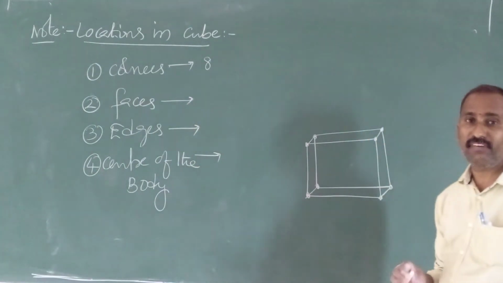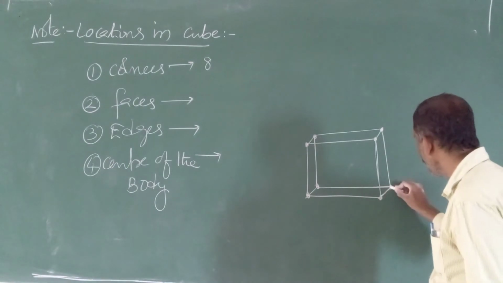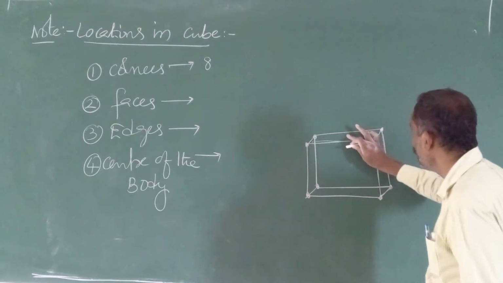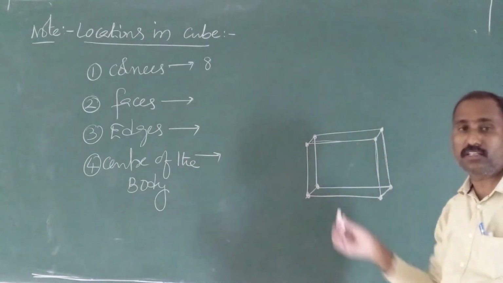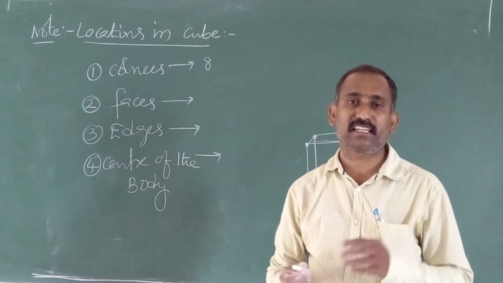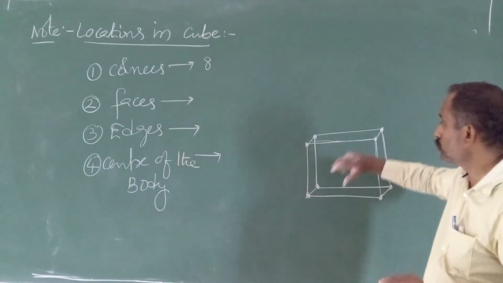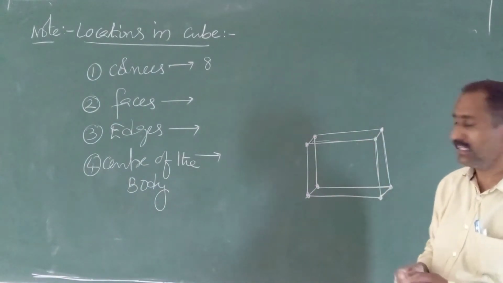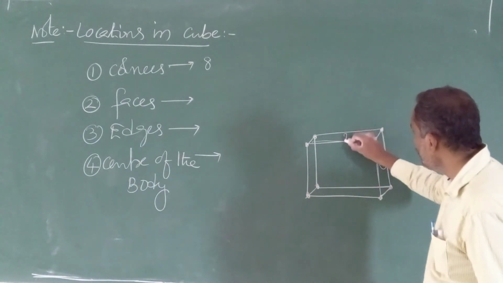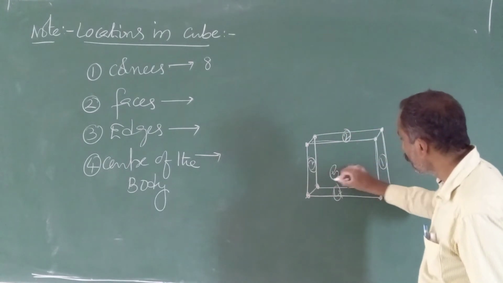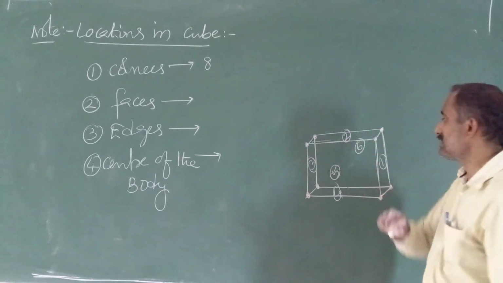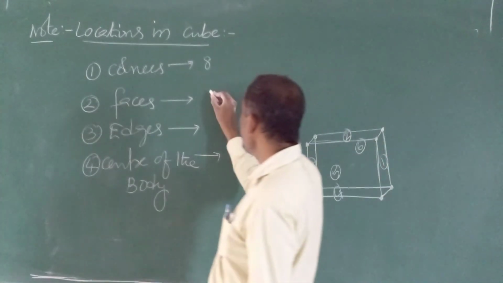Faces. Cube has how many faces? 6 faces. This is one face, this is the second face, third, fourth. This is the front face. Back side also one face is there. Cube has a 3-dimensional structure, so we are not able to show the back side face. Therefore, total 6 faces. Here, first face, second face, third face, fourth face, this is the 5th face, and on the back side one more face is there, the 6th face. So cube has 6 faces.